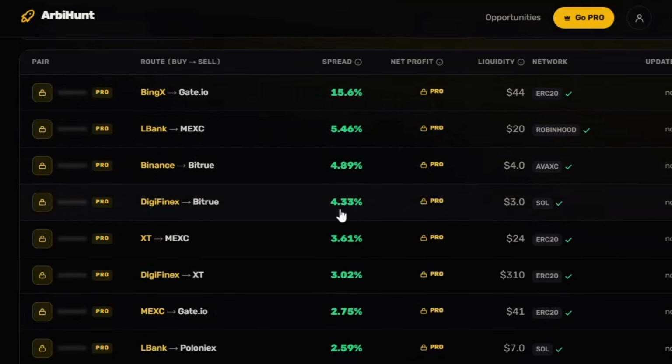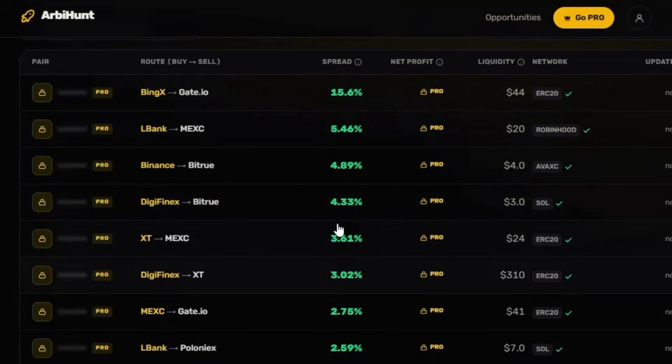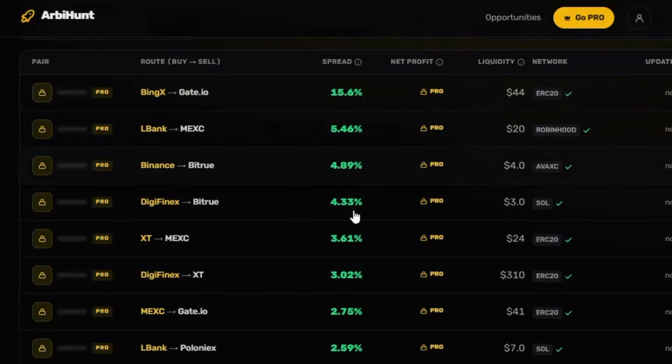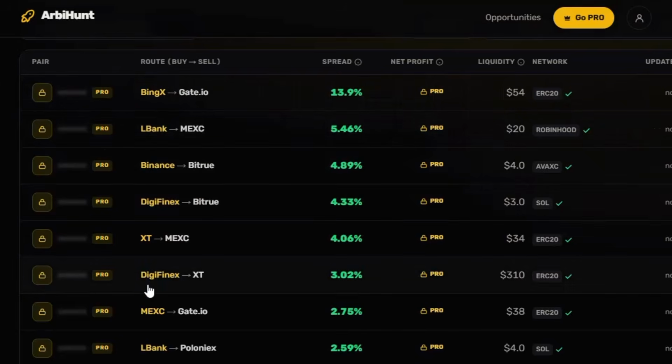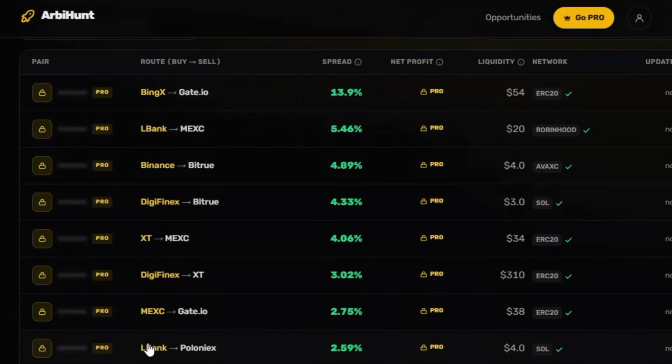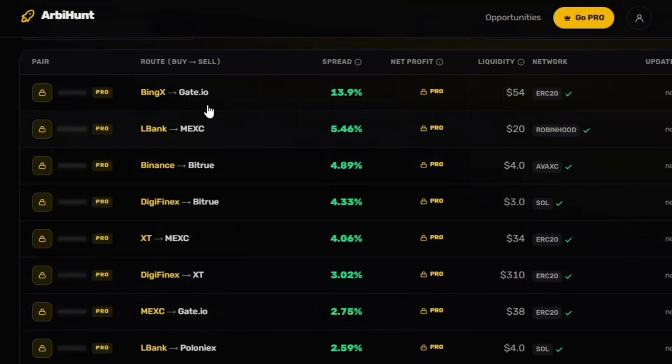I would also love to mention that what you see here is not your entire profit. Most people mistake it for profit, but it is called the spread, because out of all of these figures, your transfer fees and transaction fees will still be deducted. So you have to do your calculation well before you understand what you are truly getting out of your business. Then here you can see the route, which means the exchanges traders consider buying from, and here are the exchanges traders consider selling at.